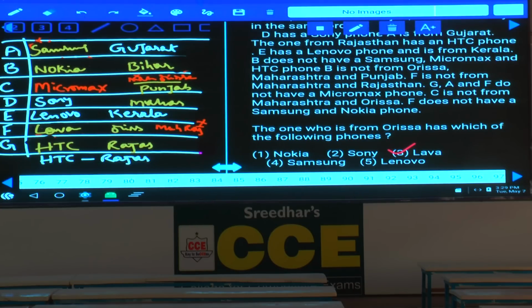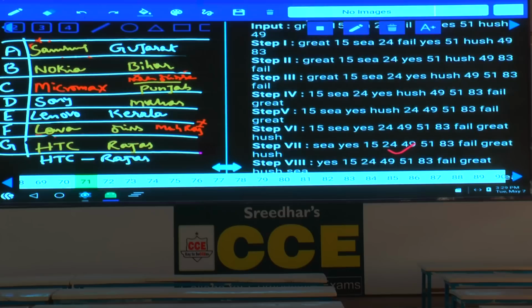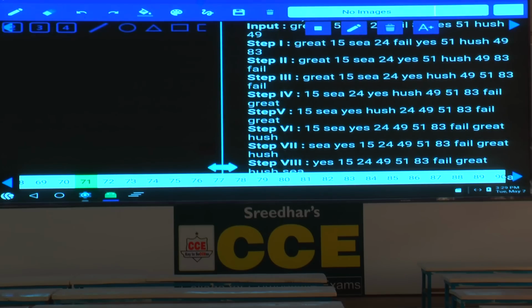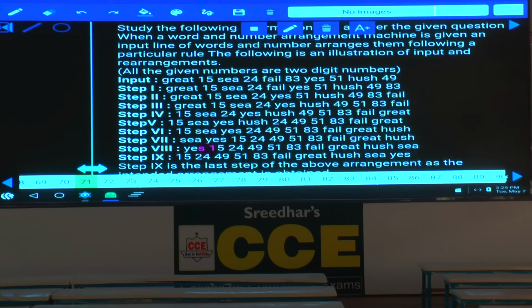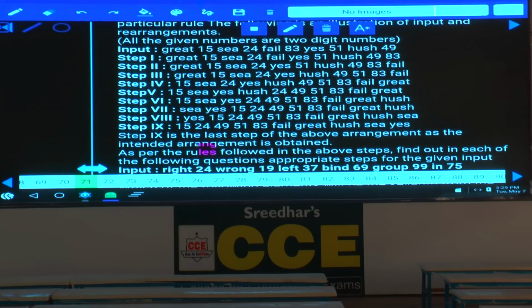Then 71 to 75. This 71 to 75 comes under which category? Input and output. Now in this input and output, tell me how many elements are given in the input here. Now in the input we have 1, 2, 3, 4, 5, 6, 7, 8, 9, 10 elements. In total we have 10 elements. Then followed by how many steps are there? 9 steps are there. 10 elements, which implies that in each step exactly 1 element has been arranged.